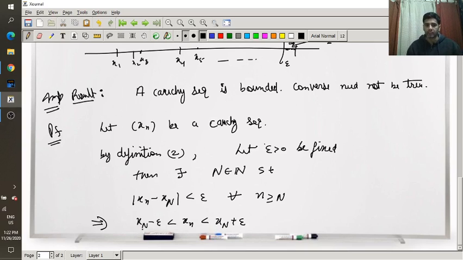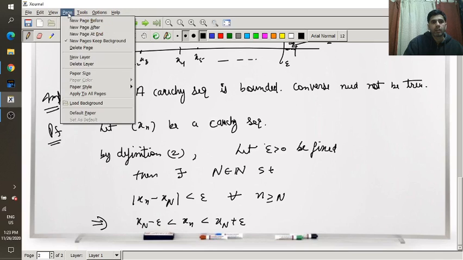It is a fixed term of sequence, and fixed term of sequence means some constant real number. This epsilon is also fixed, so this is again a constant real number. So xN minus epsilon is a fixed constant real number. This is also a real number, right? Please observe this and try to understand what I have written here. This is also a real number and this is also a real number. Because we have fixed, then there exists a natural number. This N is fixed, right? So |xn - xN| is less than epsilon. So xN minus epsilon is a fixed real number. xN plus epsilon is also a fixed real number.